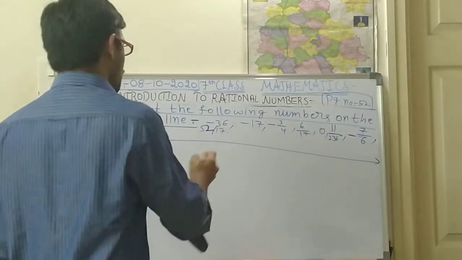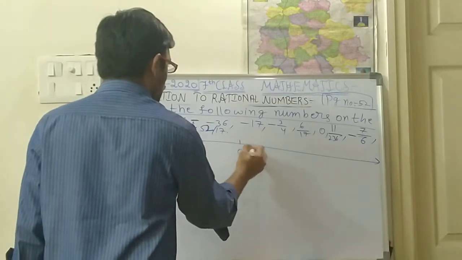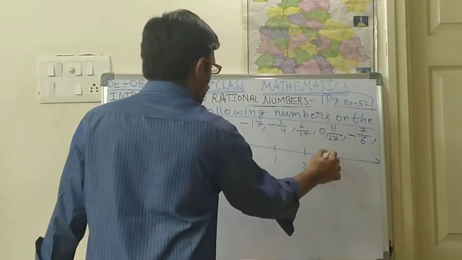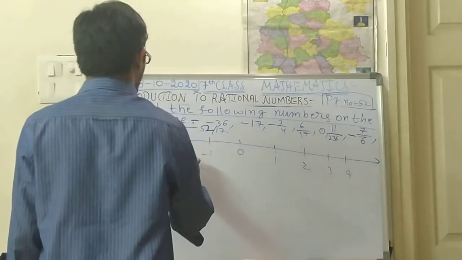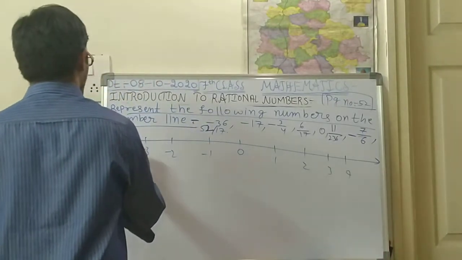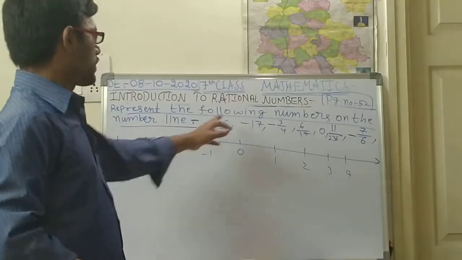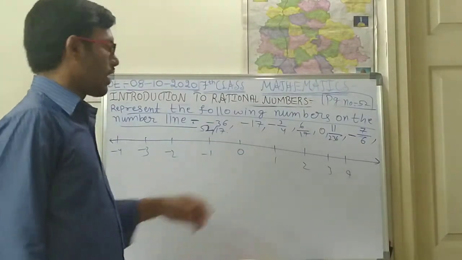So these numbers I have given. So 0, 1, 2, 3, 4, minus 1, minus 2, minus 3, minus 4. Try to represent these numbers on the number line.